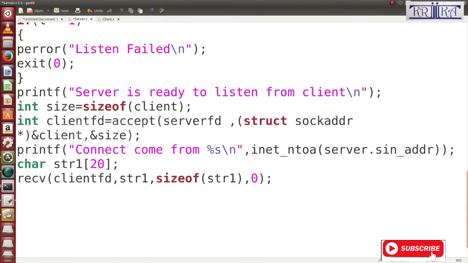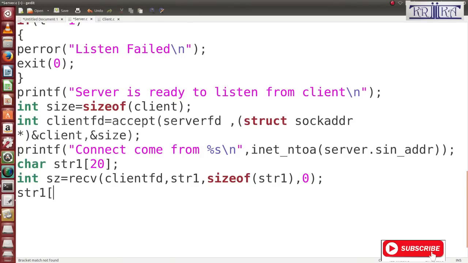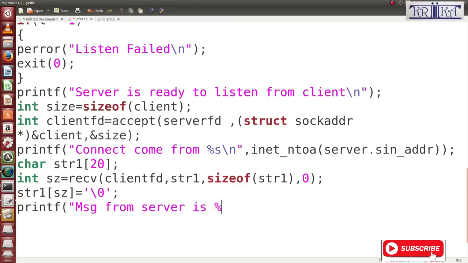Then what is the message you will pass? You will write the size of int, sz is equal to this. Then you write str1, sz is equal to put the null character. Then printf "Message from server is %s\n", then str1.